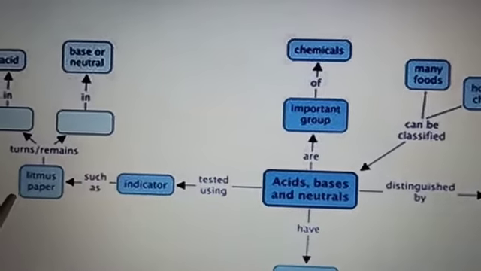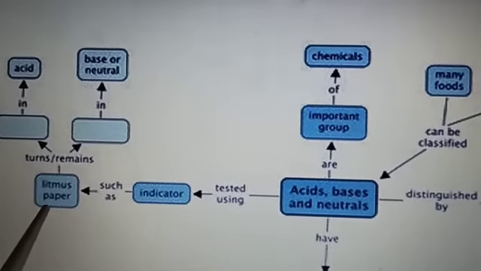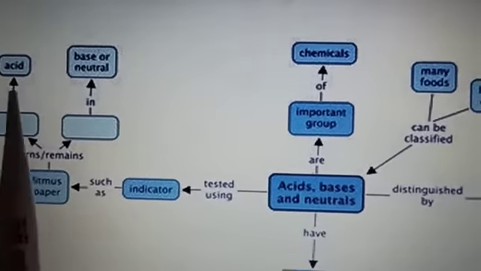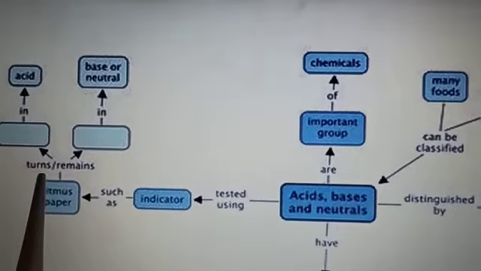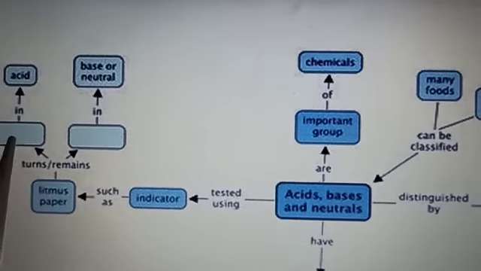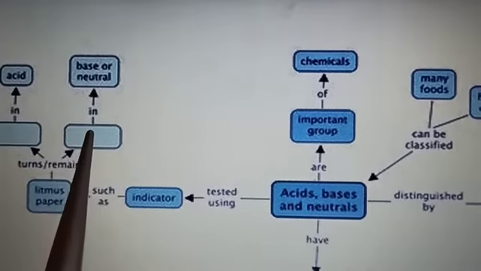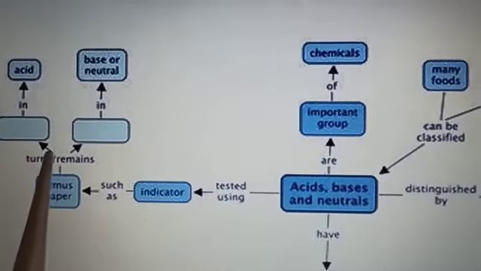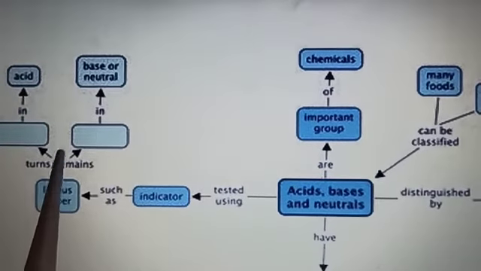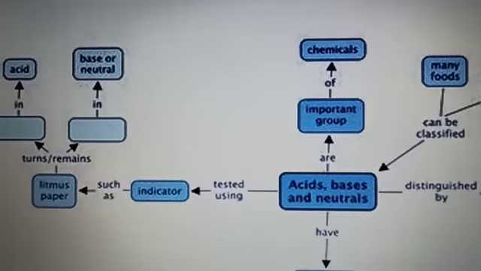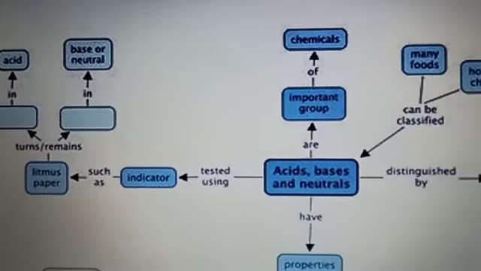One common indicator whose name you know is litmus paper. You know that you have used litmus paper in previous classes also to test acids and bases. If you are using blue litmus, in case of acid it will turn red and it will remain the same in case of the base, right? If you are using red litmus, it will remain the same in case of acid and it will change to blue in case of base. Remember always, red litmus changes to blue in case of the base and blue litmus changes to red in case of the acid.